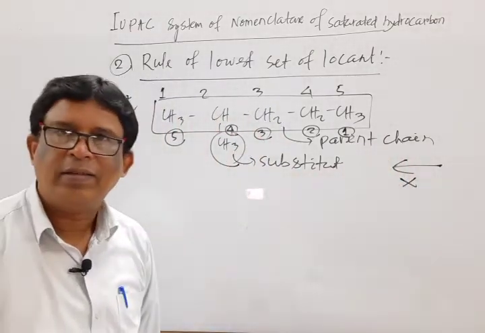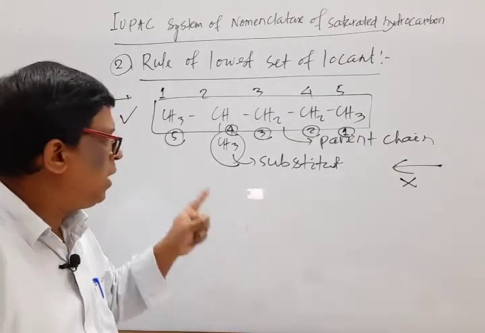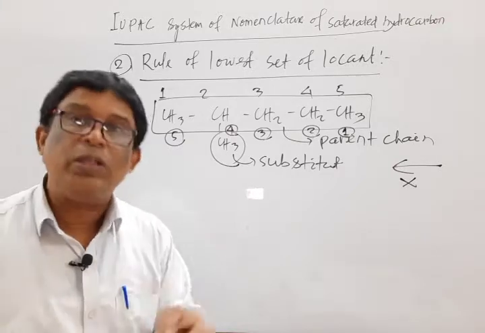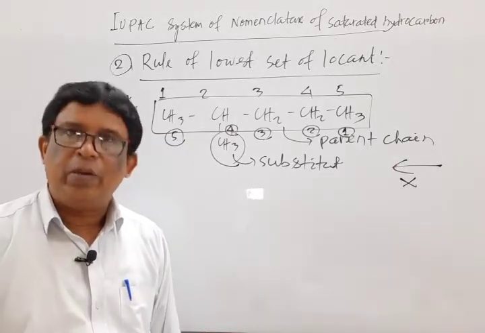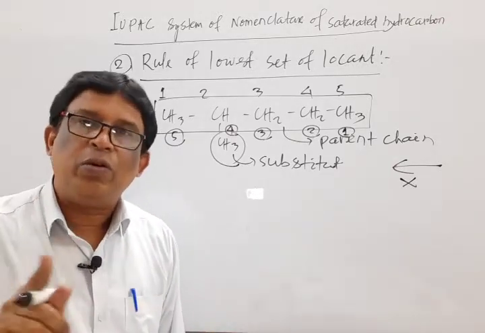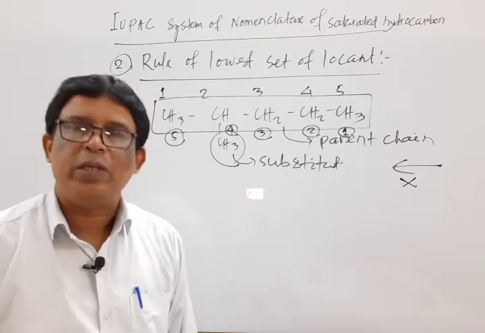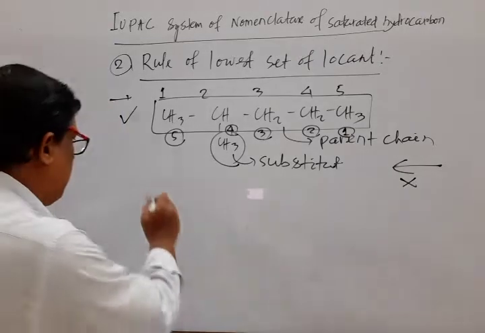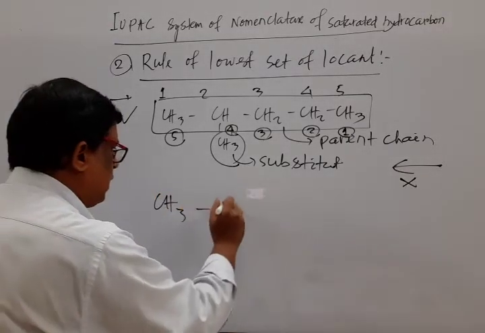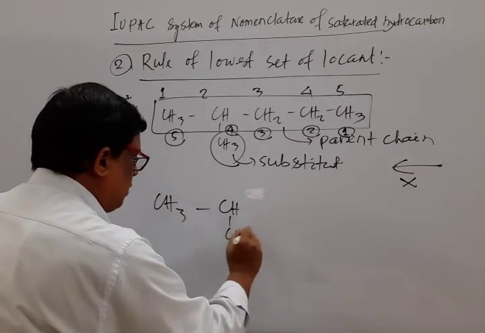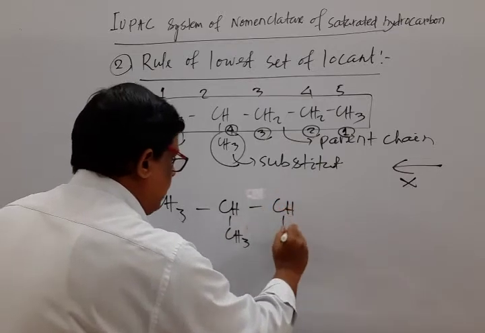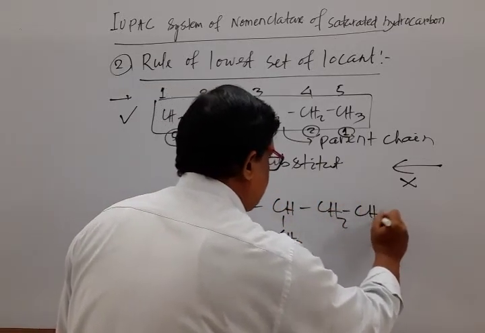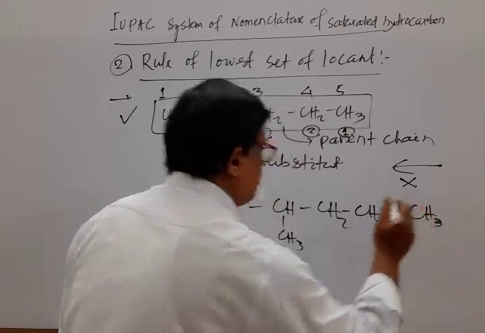Any idea? Good. I repeat again: if there is more than one substituent in the main chain, numbering should be done in such a way that it gives the lowest set of locant numbers. For example, mark that: CH3, CH, CH3, CH, CH3, CH2, CH2, CH3.